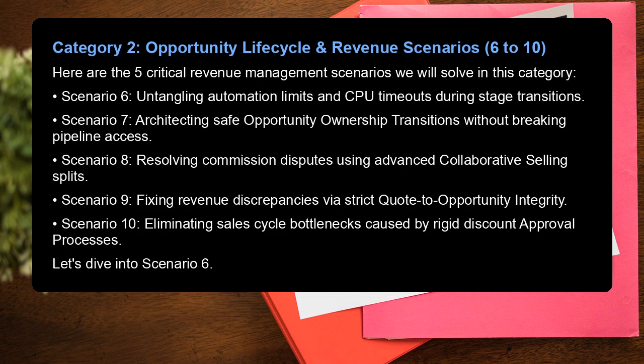Category 2. Opportunity Lifecycle and Revenue Scenarios 6 to 10. Here are the 5 critical revenue management scenarios we will solve in this category. Scenario 6. Untangling automation limits and CPU timeouts during stage transitions. Scenario 7. Architecting safe opportunity ownership transition without breaking pipeline access. Scenario 8. Resolving commission disputes using advanced collaborative selling splits. Scenario 9. Fixing revenue discrepancies via strict quote-to-opportunity integrity. Scenario 10. Eliminating sales cycle bottlenecks caused by rigid discount approval processes. Let's dive into Scenario 6.